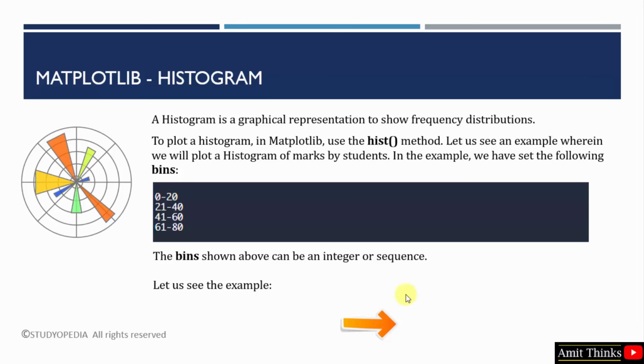Okay, so we can use the hist method as I have mentioned before. The hist also includes bins. Okay, you need to set the bins, that is you can consider as a range. Set it as an integer or a sequence. So we will create the following bins for our example: from 0 to 20, 21 to 40, 41 to 60 and 61 to 80. When we see the example, then things will be more clear. Here we will plot a histogram of marks by students.